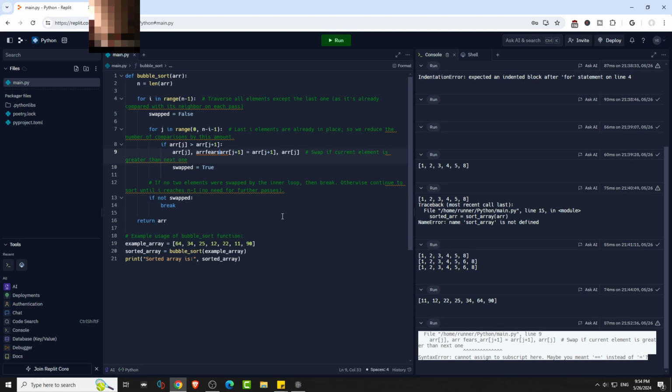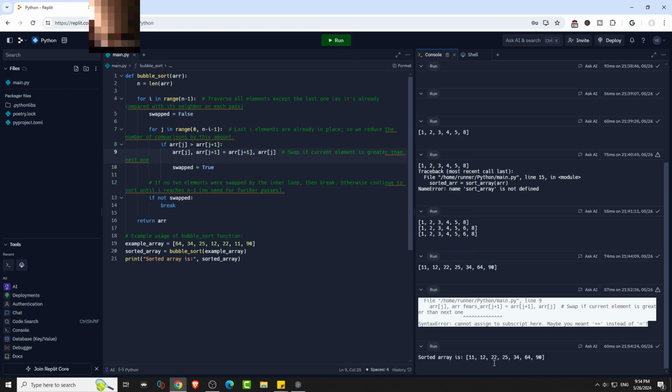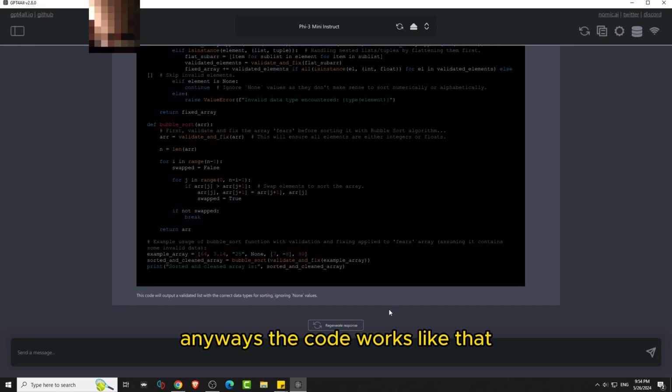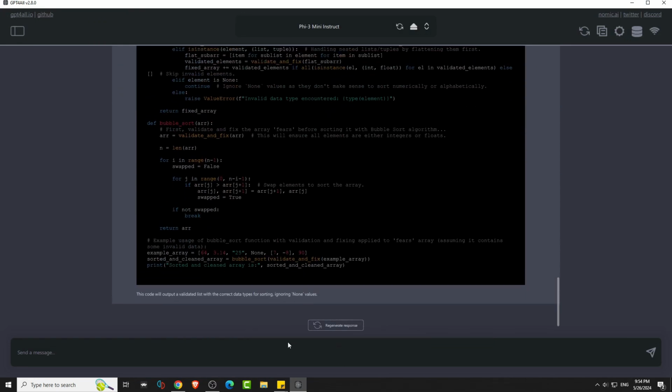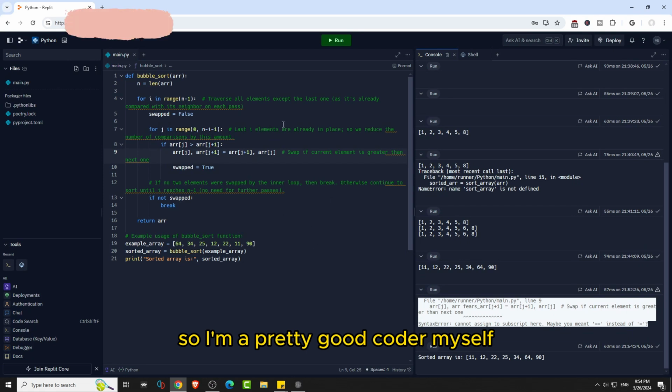Is that it? No, it should not be there. Should be. Oh, there we go. That was it. I fixed the bug myself. Because it's like this equals that, and I don't know why I put the extra there. It's kind of weird. Anyways, the code works like that. I fixed my own bug. So I'm a pretty good coder myself. It sorted it, 11 and 12. That's pretty amazing.